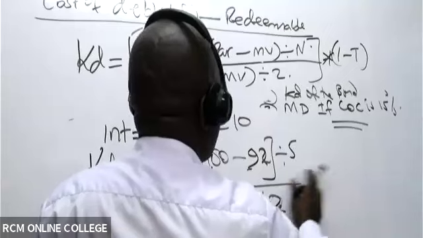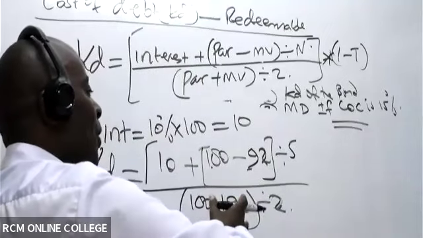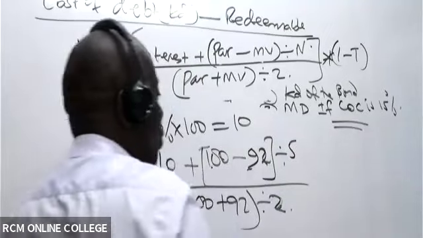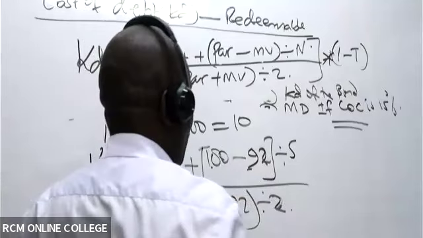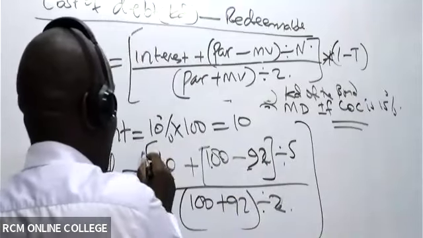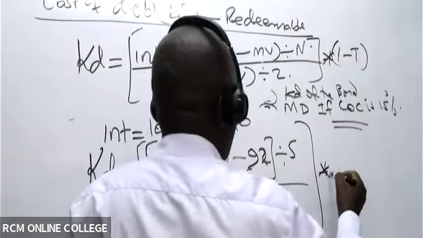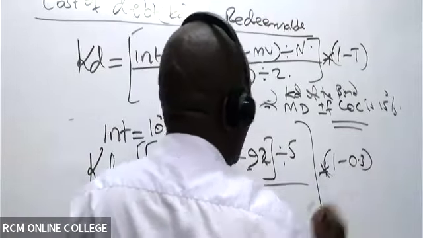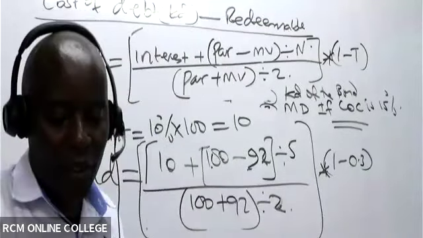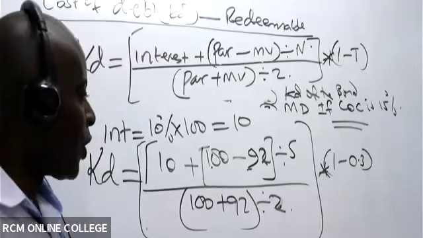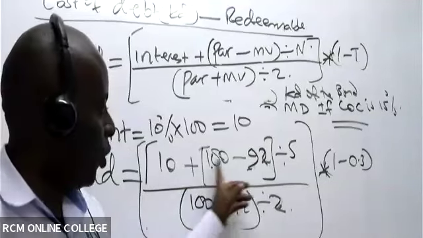So whatever we shall get at the end of the day, if I were you, I'll just work this out aside. Whatever I shall get at the end of the day, I will come and multiply this with what here? With 1 minus tax. Our tax is 30%. So please move slowly. If I were you, I would move slowly.